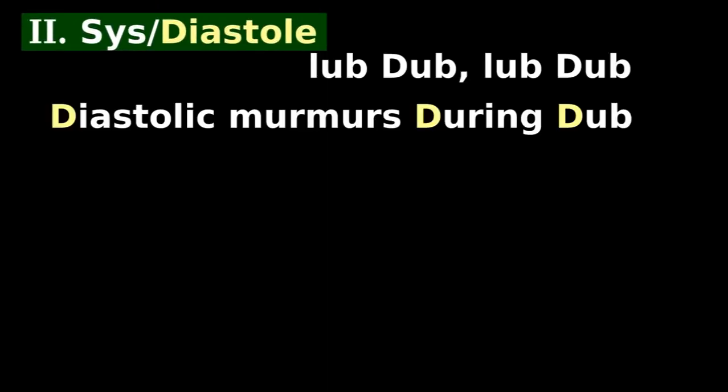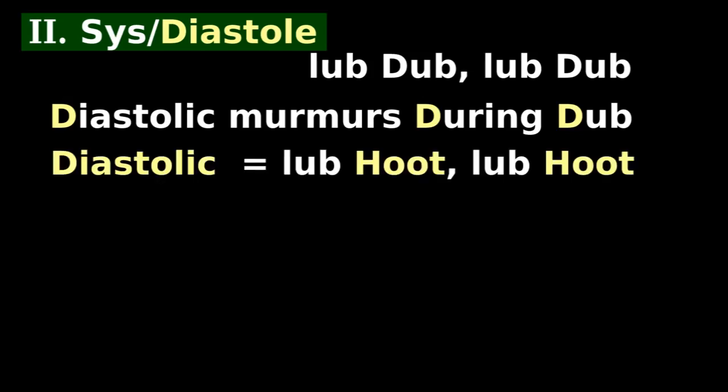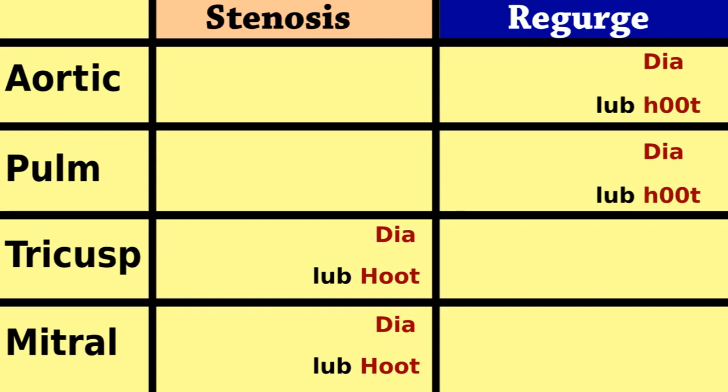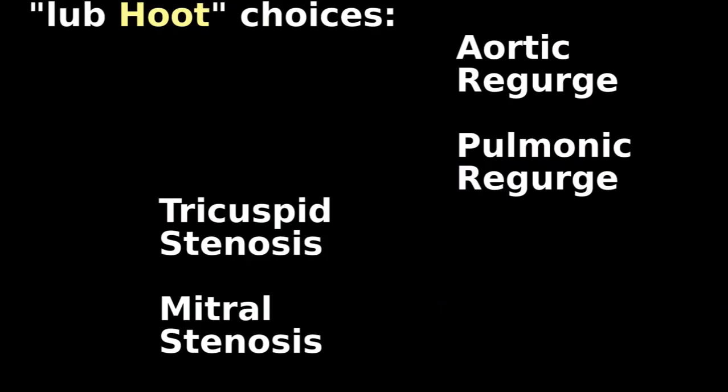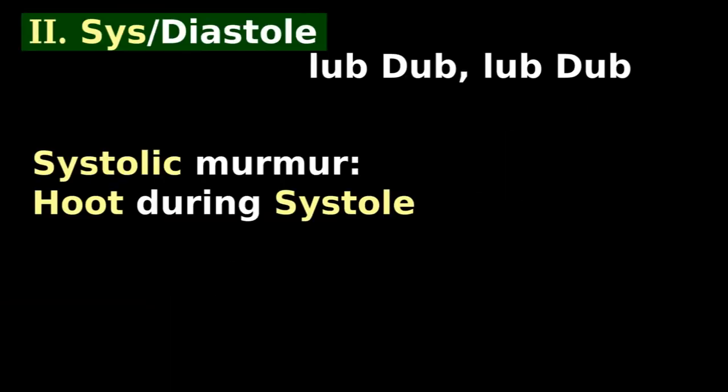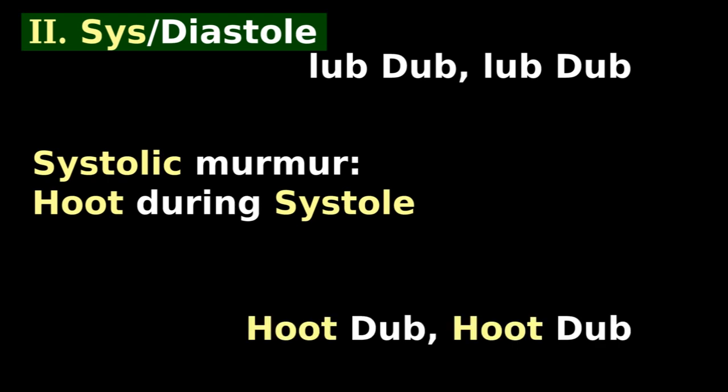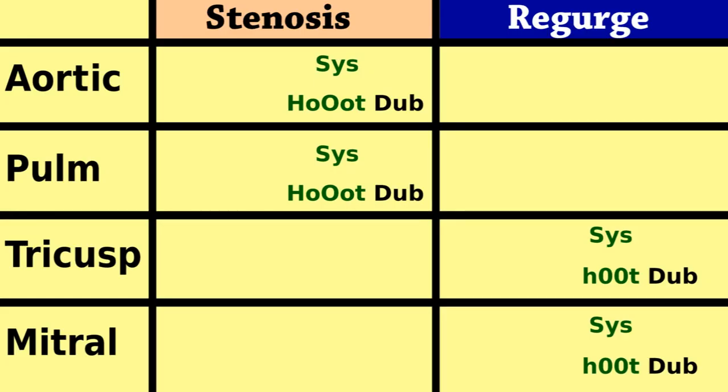Normal heartbeat is lub-dub, lub-dub. Diastolic murmurs happen during dub. So diastolic murmurs go lub-hut, lub-hut. If you hear lub-hut, these are your choices. Systolic murmurs go hut during systole, hut-dub, hut-dub. If you hear hut-dub, these are your choices.